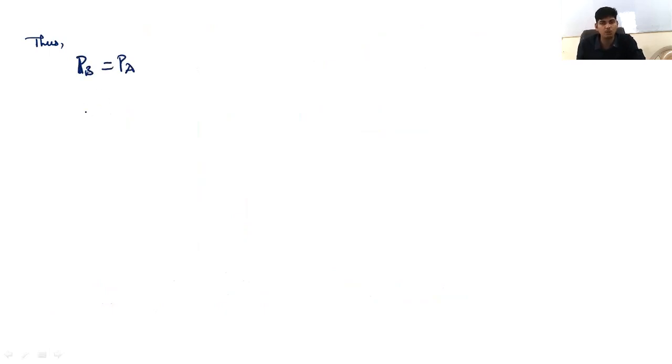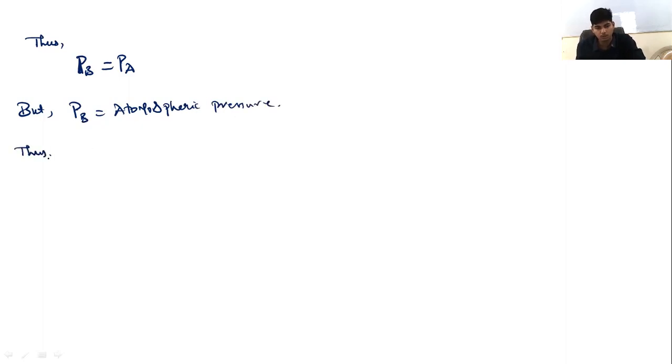Pressure at B will be equal to pressure at A. We know pressure at B is nothing but atmospheric pressure, because point B is kept open to the atmosphere. Thus, from equation 1, we can write atmospheric pressure can be written as PA. Atmospheric pressure is equal to pressure at A.